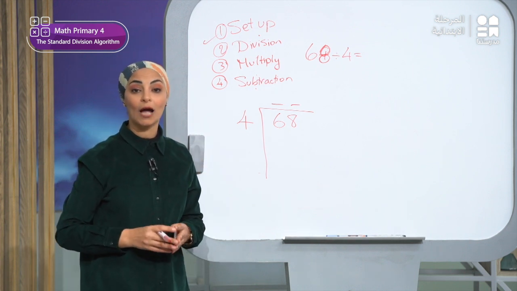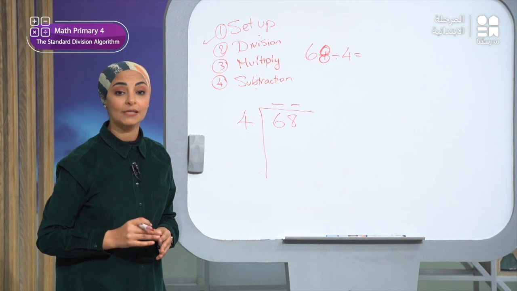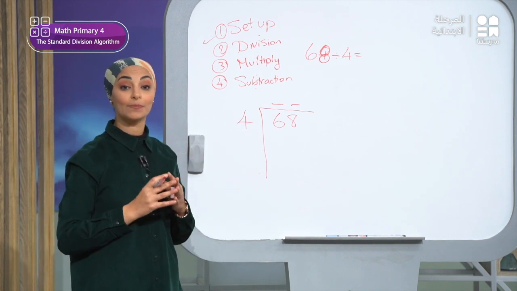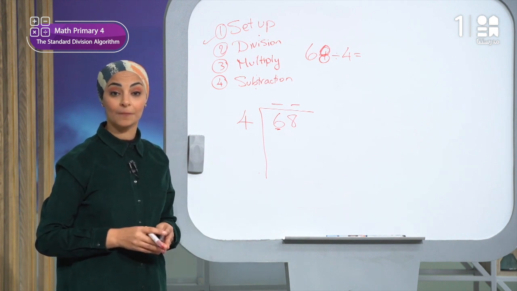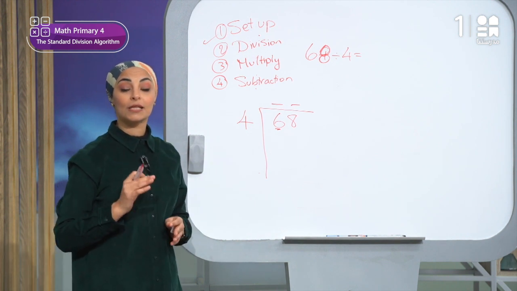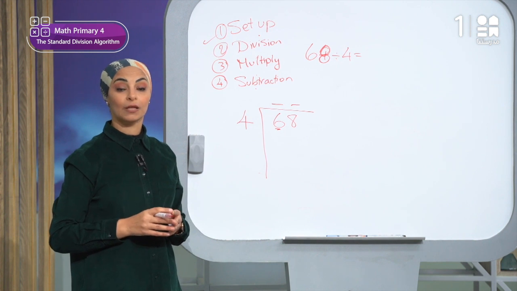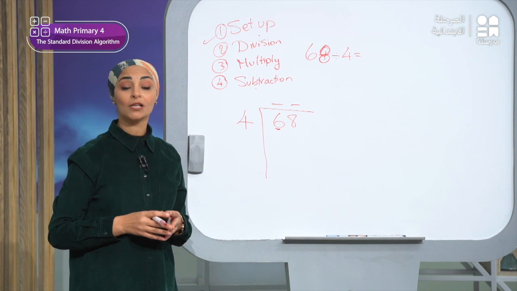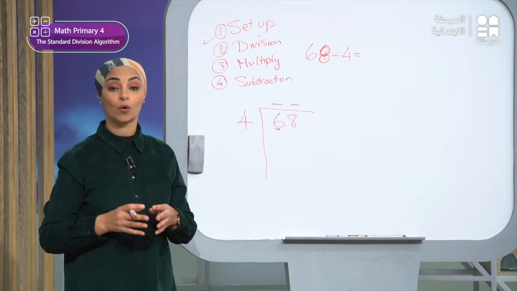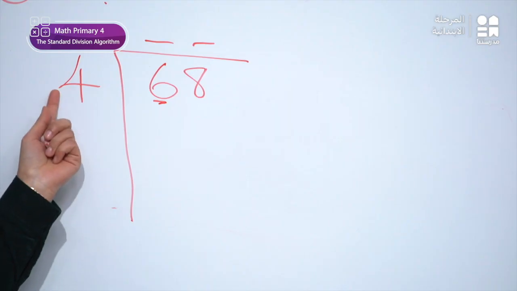Step number 2, I will start with the digit in the place with the highest value. I will start with the highest value, which is 6, right? Then the digit in the tens place to the left. It is 6, right? When I do 6 divided by 4, ask yourself how many 4s are in 6.